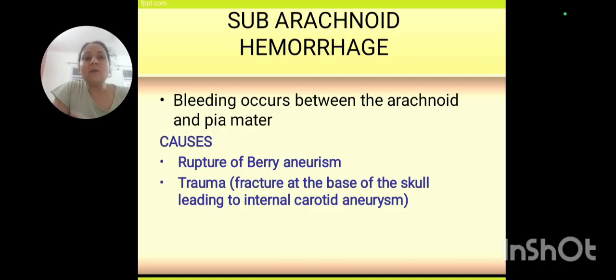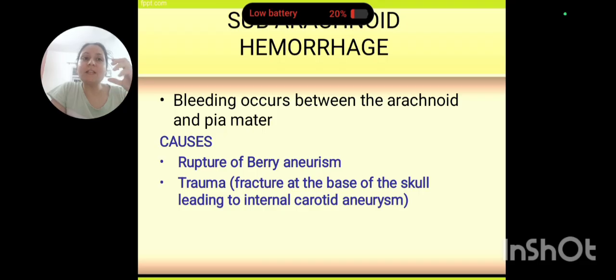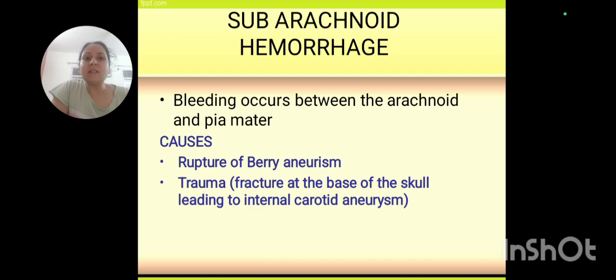It is the bleeding which occurs between the arachnoid and the pia mater, the second and the third layer. The arachnoid is the layer where we have vessels, as we have seen in the last video, in the diagram which shows the vessels. Fine. So there is rupture of a berry aneurysm. What does berry aneurysm mean? When the arteries pop up just like a berry, that is called a berry aneurysm.